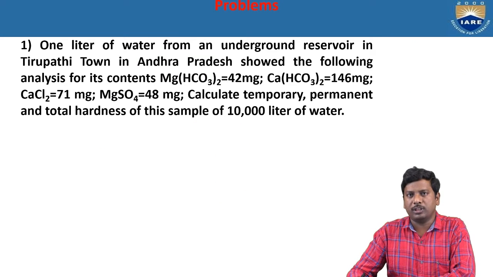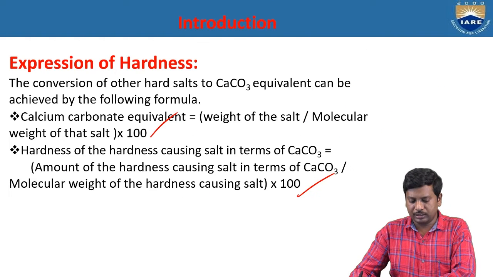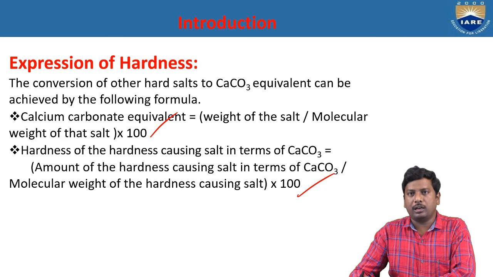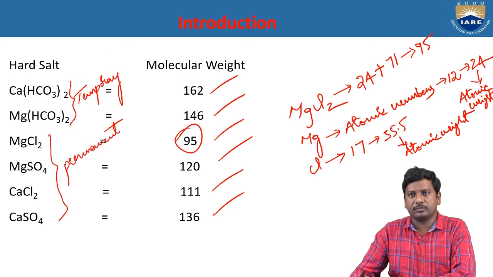So now we see the model problem. 1 liter of water from an underground reservoir in Tirupati town in Andhra Pradesh showed the following analysis: magnesium bicarbonate 42 milligrams, calcium bicarbonate 146 milligrams, calcium chloride 71 milligrams, magnesium sulfate 48 milligrams. Calculate temporary, permanent, and total hardness of this sample of 10,000 liters of the water. According to the given formula, the hardness caused by a salt is equal to the weight of the salt by molecular weight of the salt into 100. That is the expression of the hardness in terms of calcium carbonate equivalent.